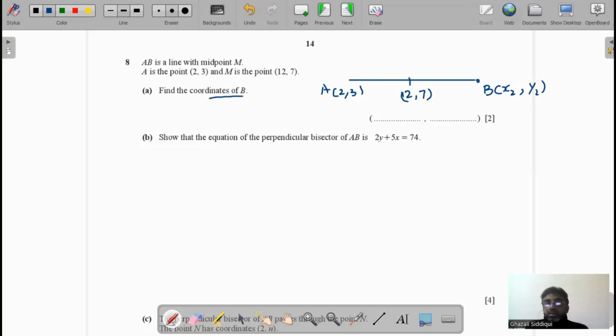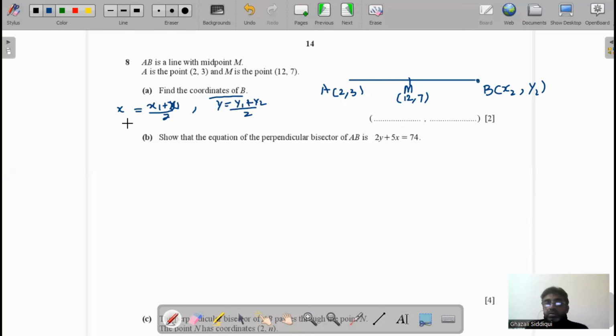Now calculate the coordinates of B. The midpoint formula is x equal to (x1 plus x2) over 2 and y equal to (y1 plus y2) over 2.